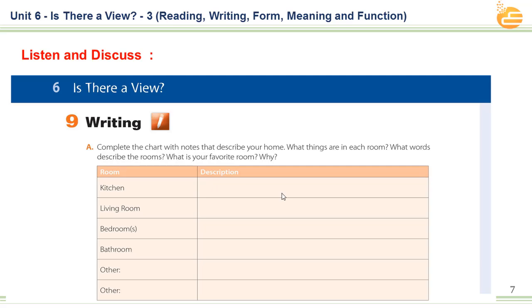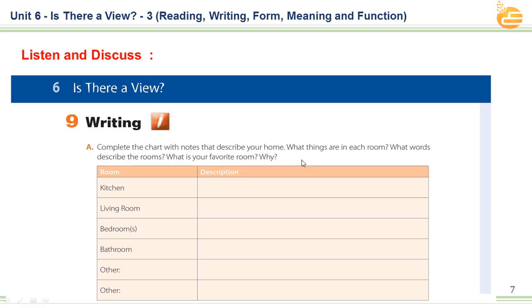Well, gentlemen, here we have writing. Writing, gentlemen and girls, is a very important skill. When you write something, it improves your handwriting. Also, you are able to make cohesion and a sequence of your ideas and try to write them step by step. Here we have, gentlemen, a chart.